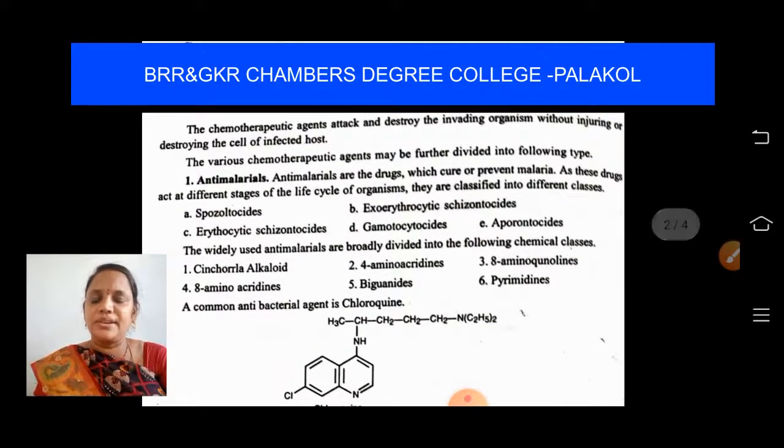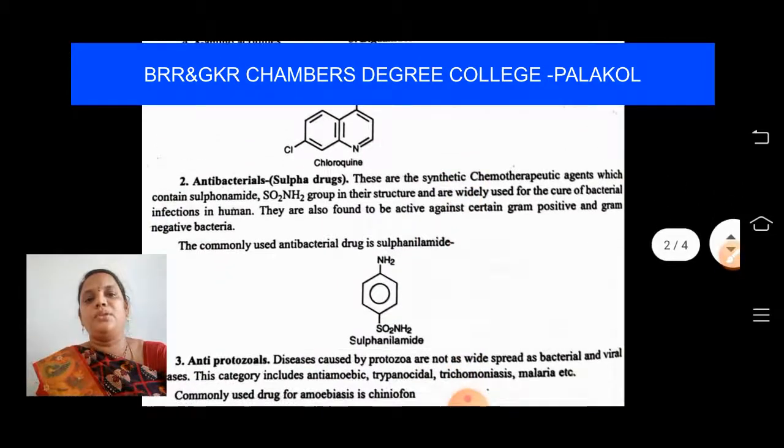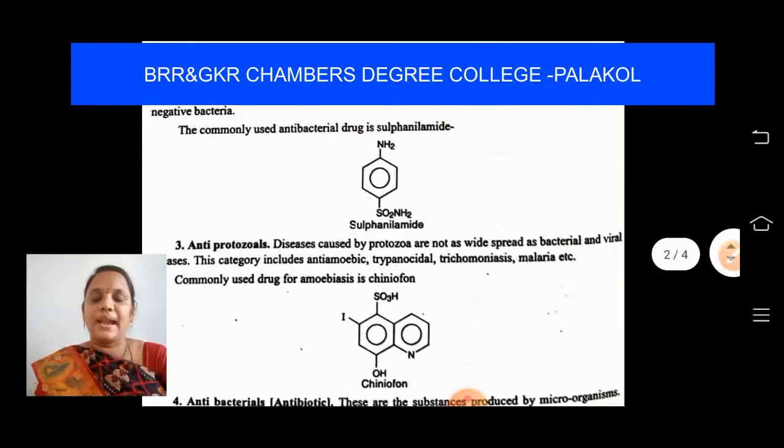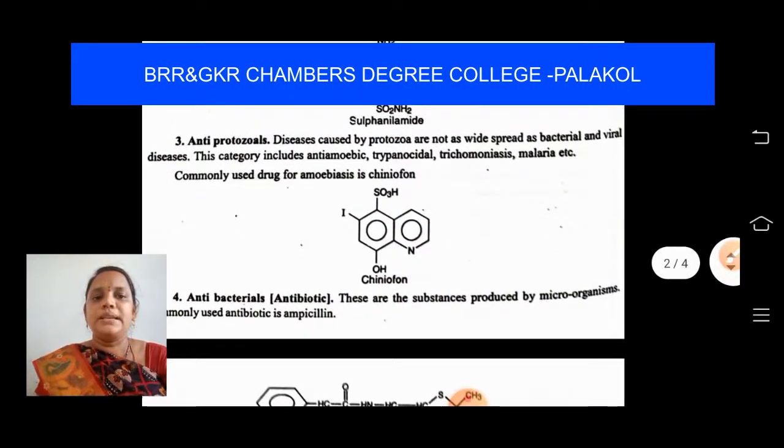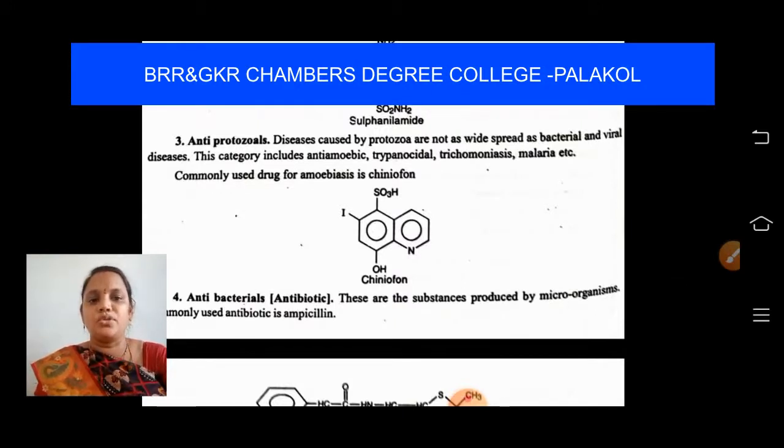Anti-malarial. What is the drug, students? Do you remember? Malaria is a fever which is spread by a mosquito, and the drug which is used is chloroquine. Very good, students. Antibacterial drugs are also known as sulfur drugs, and the drug which we learned here is sulfanilamide. These are the synthetic chemotherapeutic agents. They act against microorganisms, bacterial growth. Antiprotozoal, Sinofan. This acts against protozoa, students.